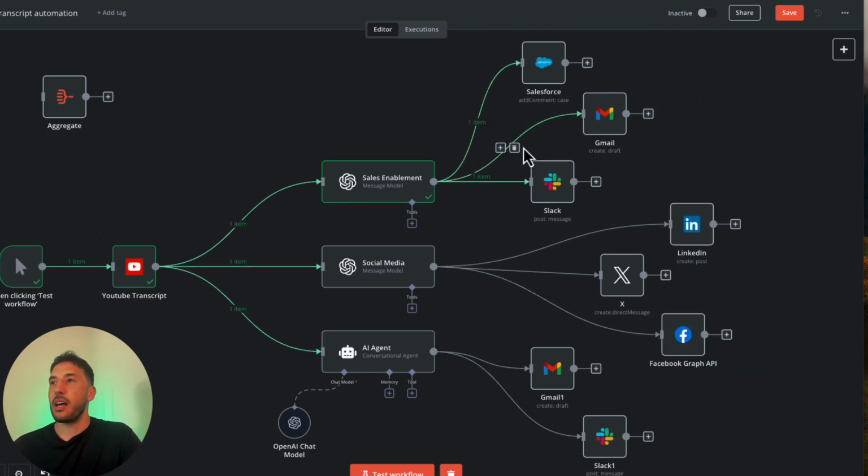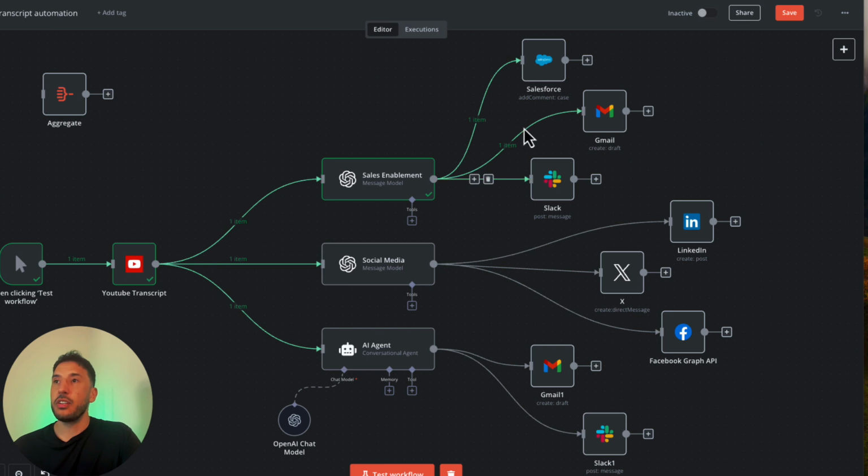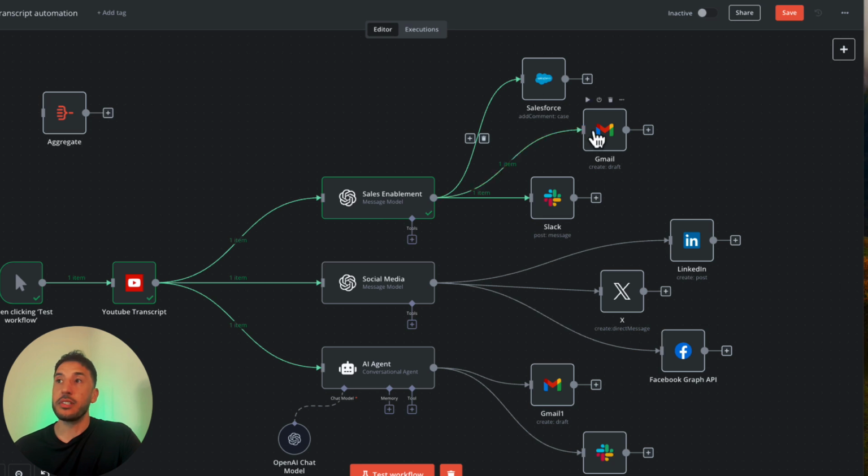Anyways, I don't want to make this video too long, but you can now utilize this battle card and add it to your CRM. You could send an email to your particular sales team. You can add it directly to Slack as well. So that way they're aware and they're ready with these great different tools in their hand now. All right, so that was the first use case, for sales enablement.